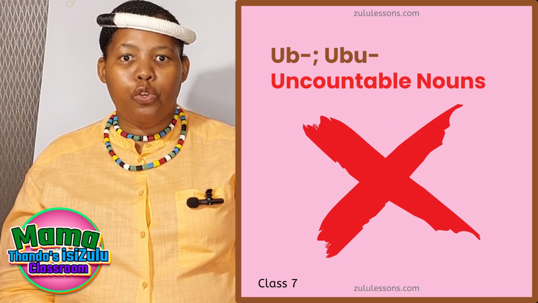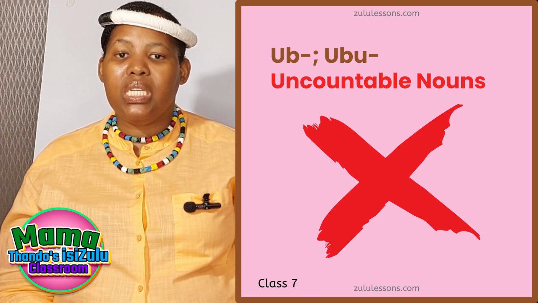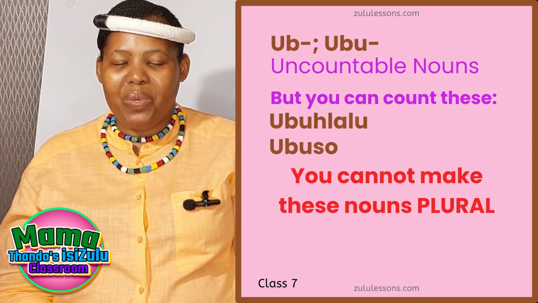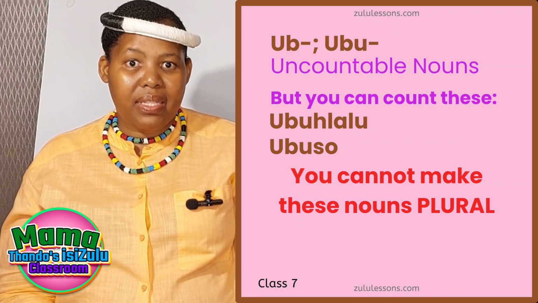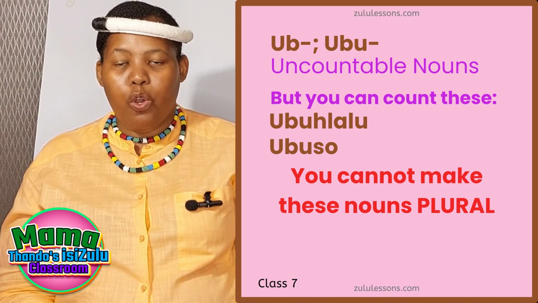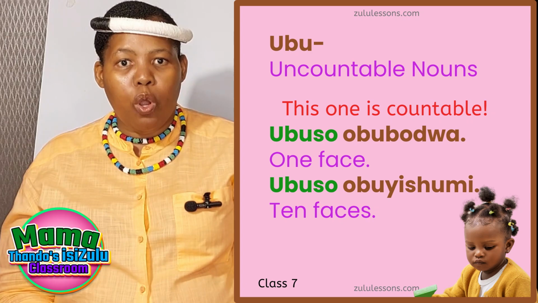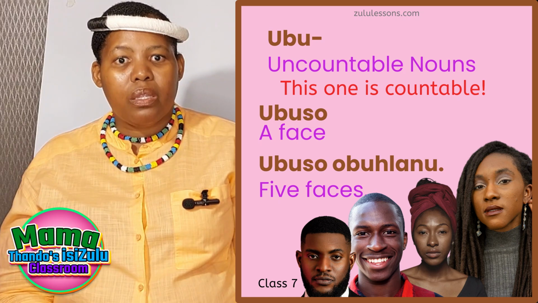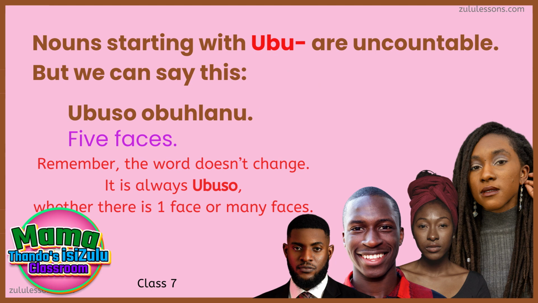Nouns starting with ubu are considered uncountable nouns in isiZulu. However, there are a couple of words that we can actually count. For example, faces, ubuso. We can say 5 faces. However, the word ubuso does not change whether you are saying 1 face or 5 faces. 1 face is ubuso obubodwa. 5 faces, ubuso obuhlanu. Now you try.